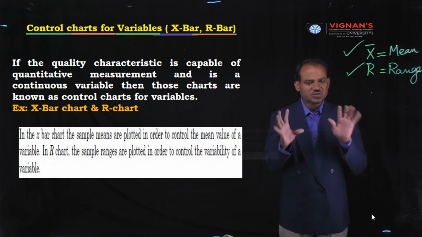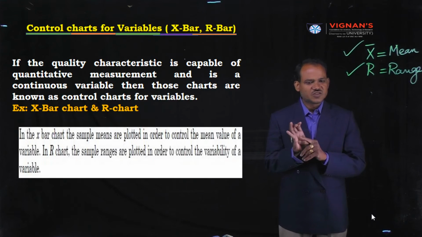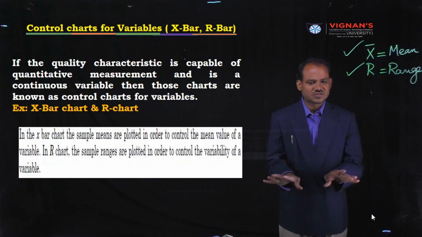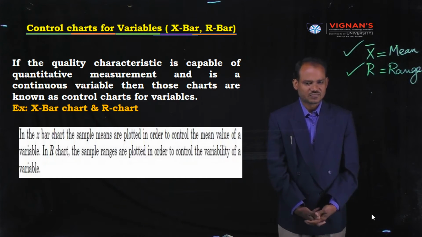What are the control charts for variables? The X bar chart and the R chart. These are the two types of charts that come under this category. Okay?